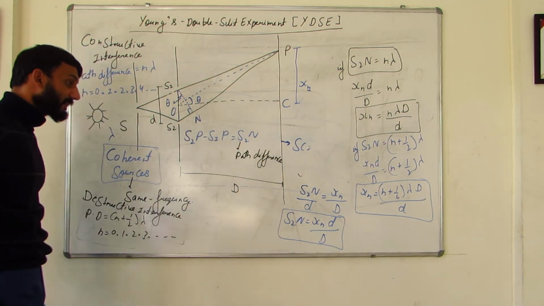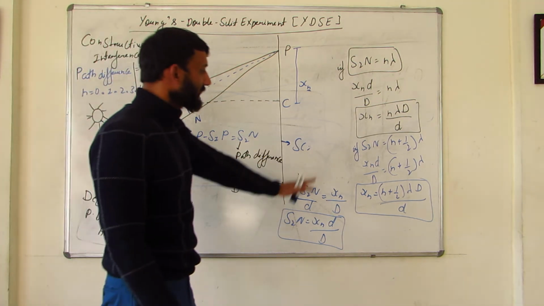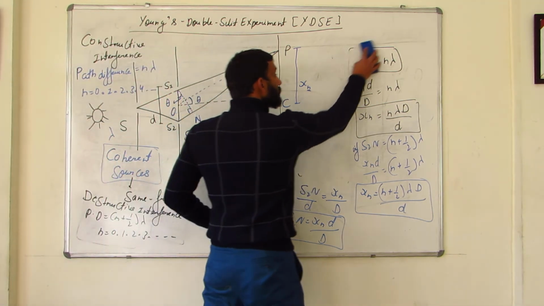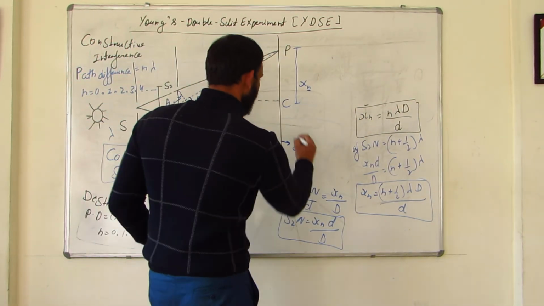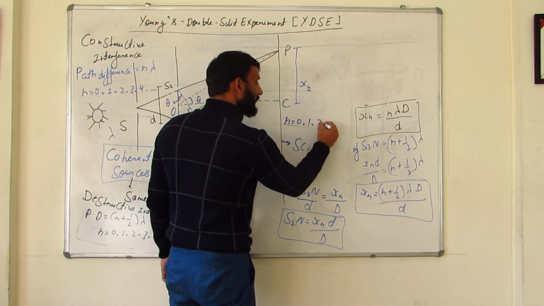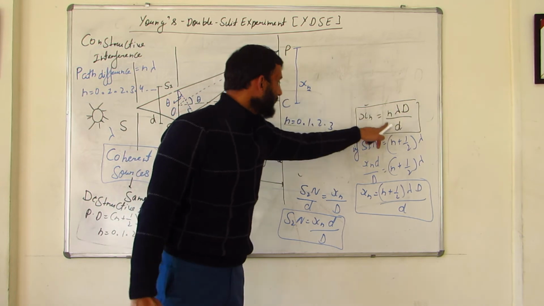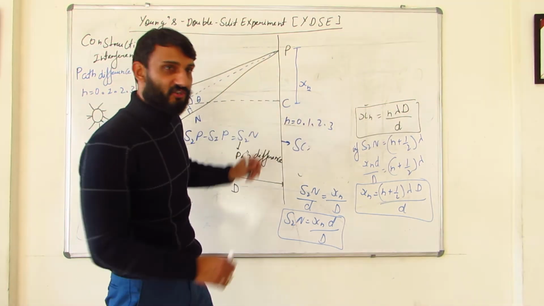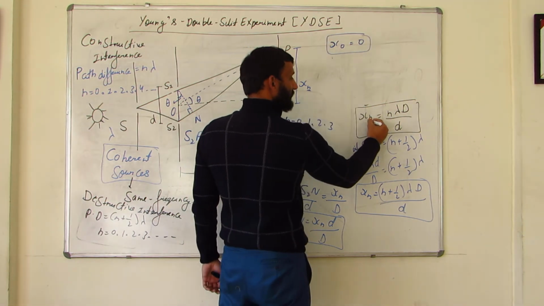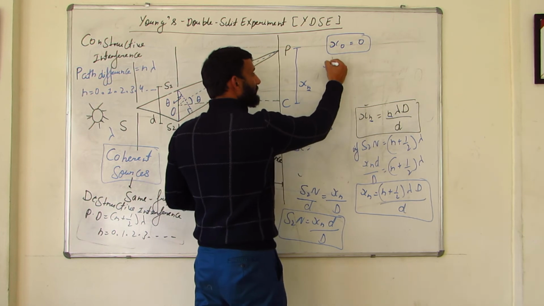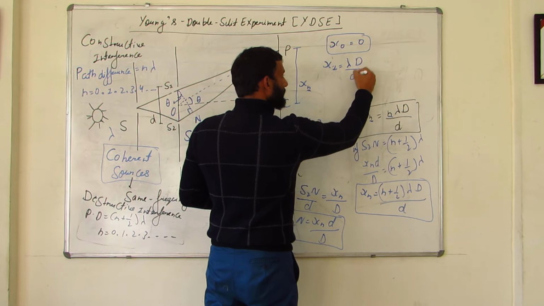Again, I will have to remove that part. So take a look and then I shall remove it because I will be using these conditions, right? So you know the value of n will be 0, 1, 2, 3 in both the cases. So if I put 0, this whole will be 0. It means I am talking about this central bright fringe. So x0 is equal to 0. In place of n I have put 0, so it will come 0. If I put x1, first bright fringe, it will be lambda D by d.